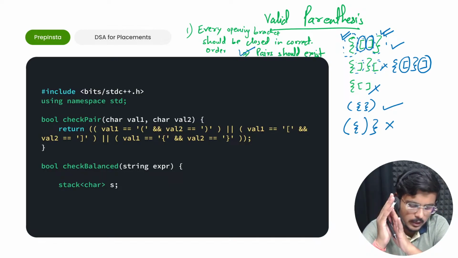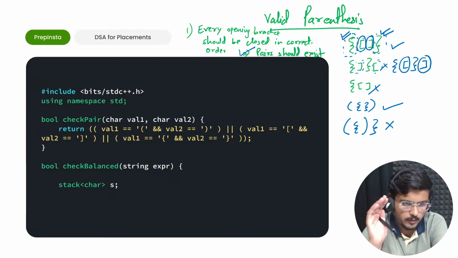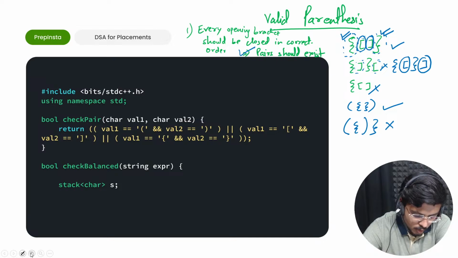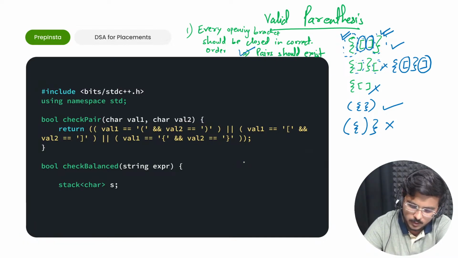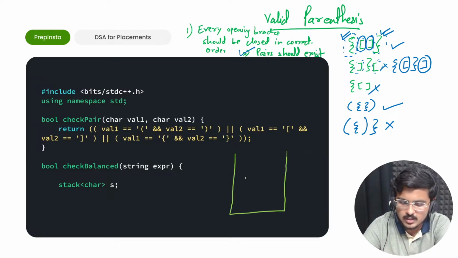Then I'll go ahead with the logic of this question. What are we going to do? I'll explain the logic first, then the code. We'll not directly move to the code. Great. So let's actually try. I'll use a stack to solve it.